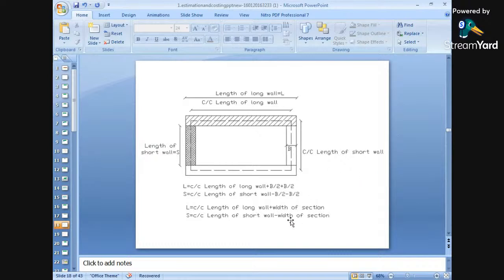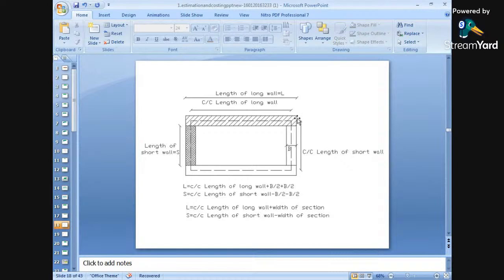Here the inner rooms are there, and we have drawn a center line plan. In the center line plan we have to calculate the length of the long wall. The length of the long wall is given as capital L, and this dotted line is the center to center length of the long wall.